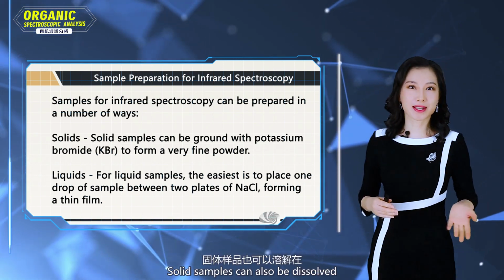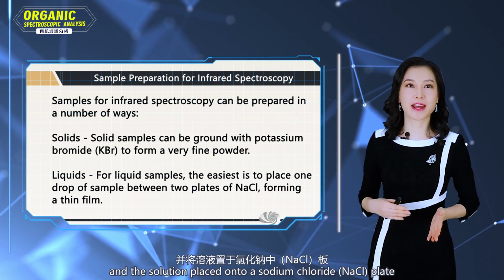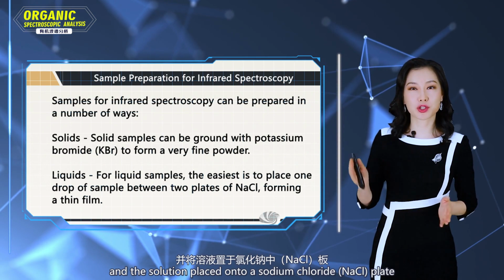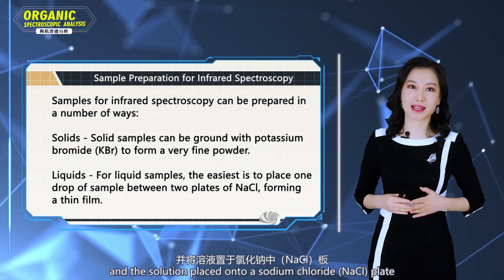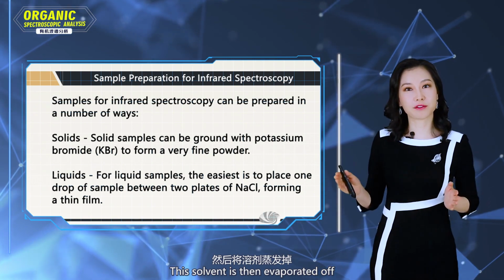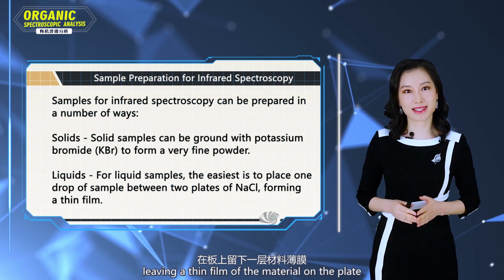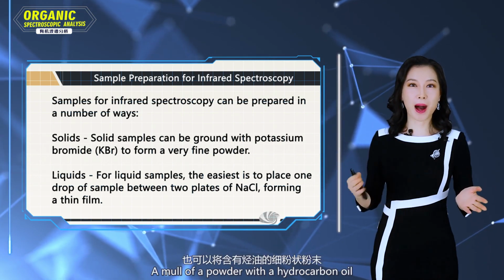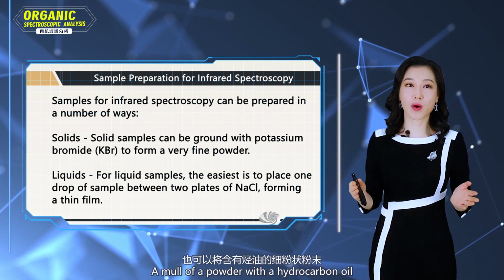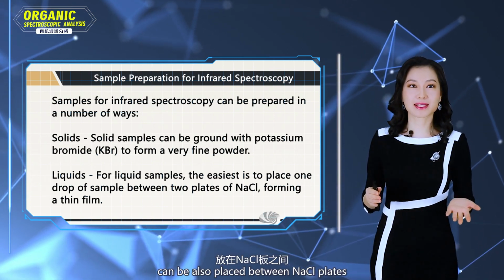Solid samples can also be dissolved in a solvent such as chloroform and the solution placed onto a sodium chloride plate. The solvent is then evaporated off, leaving a thin film of the material on the plate. A mull of a powder with hydrocarbon oil can also be placed between sodium chloride plates.